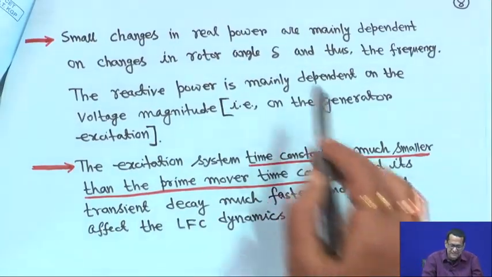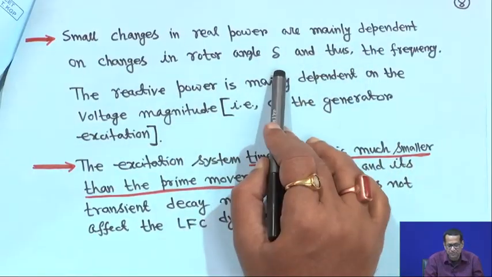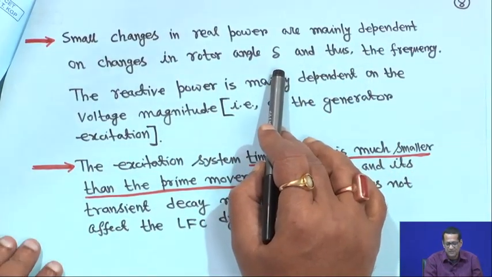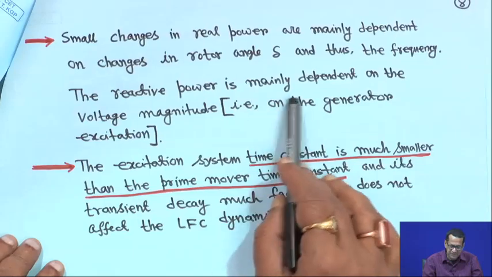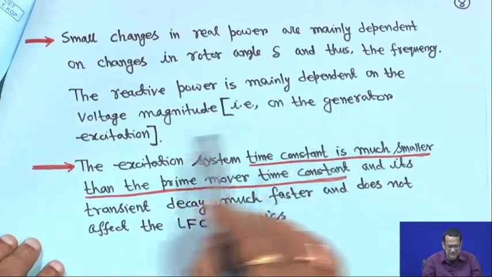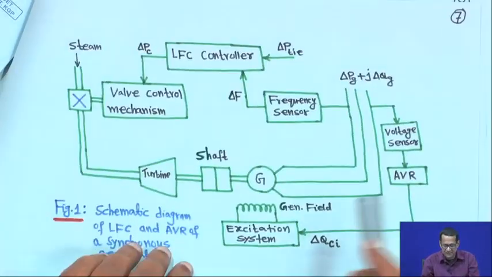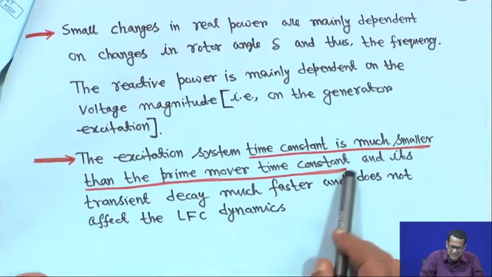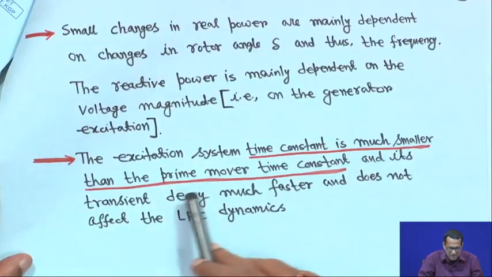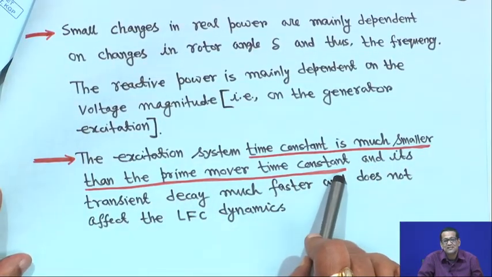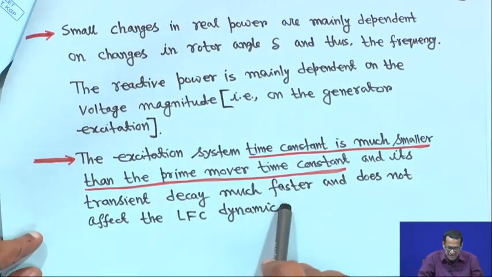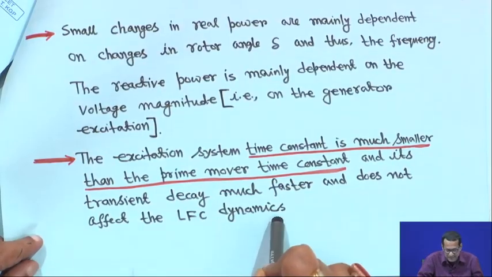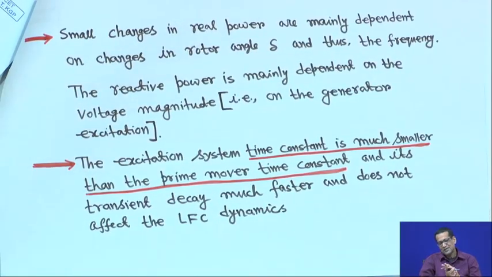Now, small changes in real power are mainly dependent on changes in rotor angle delta, and thus the frequency. The reactive power is mainly dependent on the voltage magnitude, that is, on the generator excitation, this side. The excitation system time constant is actually very small, much smaller than the prime mover time constant. That means its transient decay is much faster and does not affect the LFC dynamics. If you consider the AVR loop, all these excitation systems have a very small time constant compared to the prime mover dynamics.